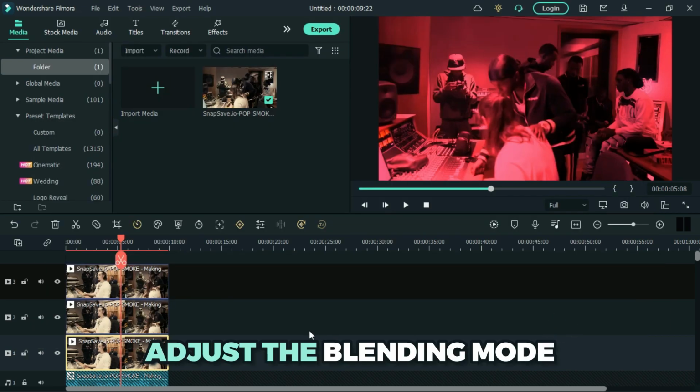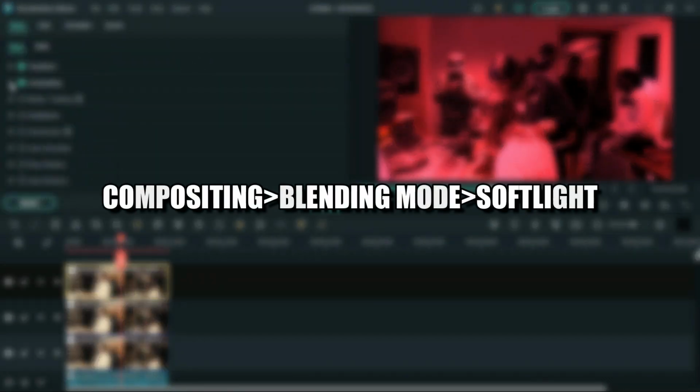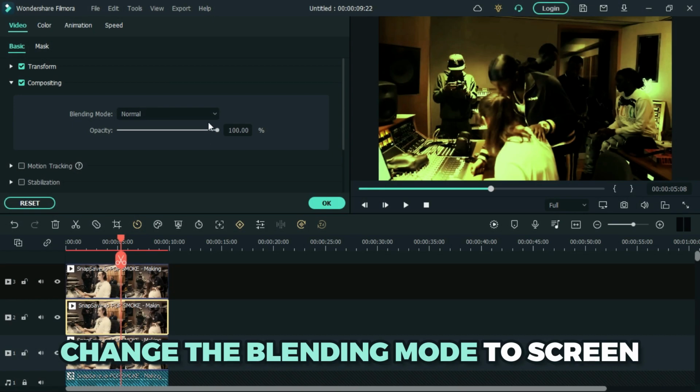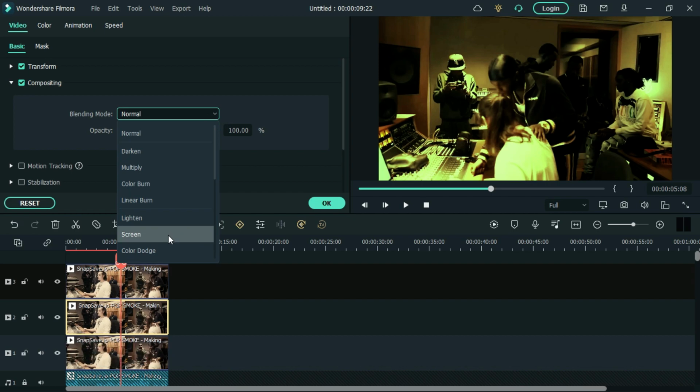Change the blending mode of the upper video to soft light. Now change the blending mode of the middle video to screen.